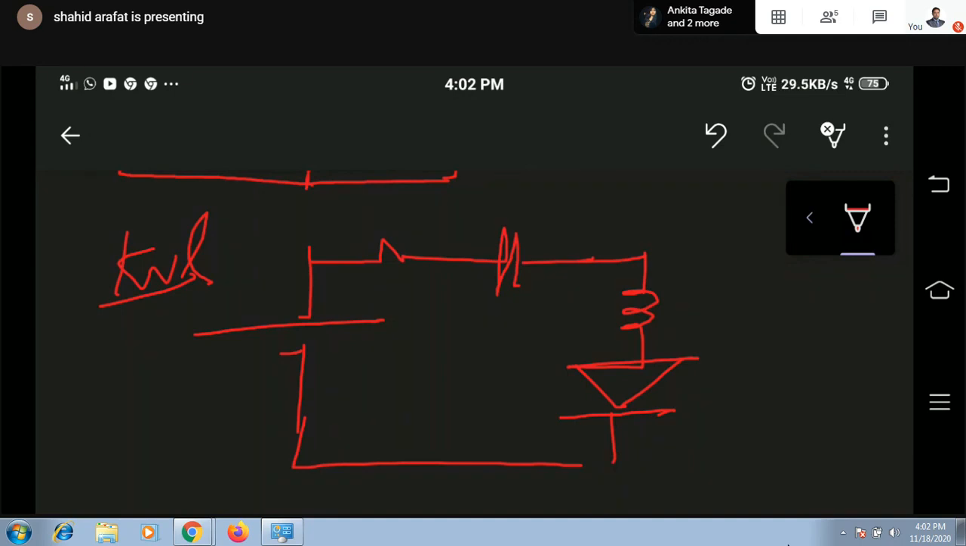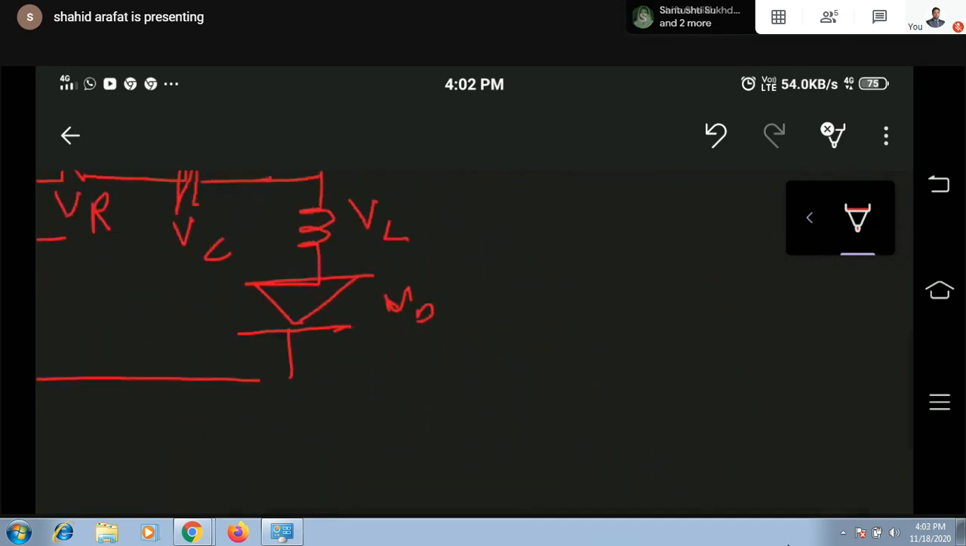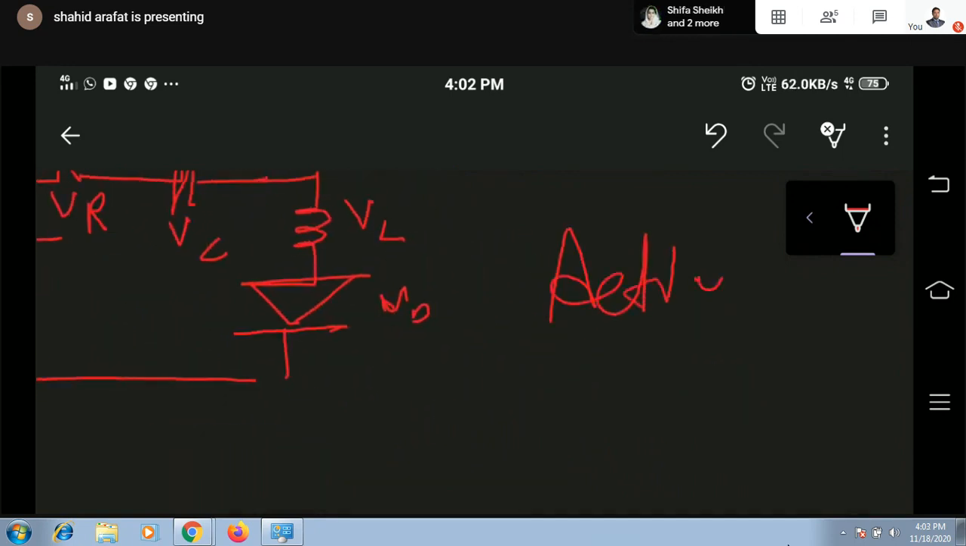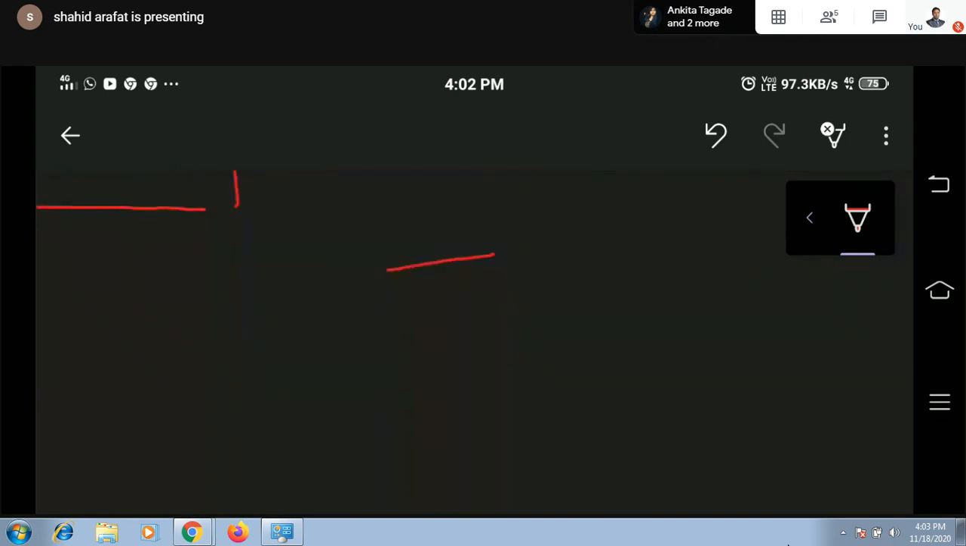What exactly it is: if you're considering Vs, this is your VR, VC, VL, and VT diode. One thing, either you first consider the direction of current or you first mark the polarity across any element. If the element is an active element, current should enter from negative or positive? It should enter from negative.